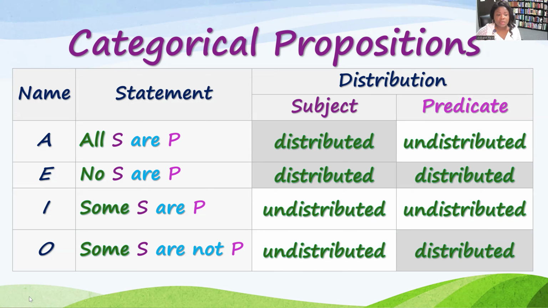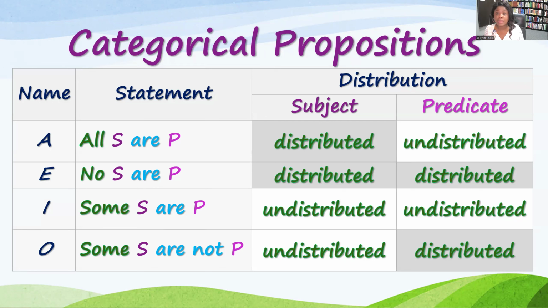And hopefully you see that there is a correlation between the quality and the quantity and the distribution. But don't forget that quality and quantity refer to the proposition itself. So the question would say, what is the quality and quantity of the proposition? But if you see what is the distribution of the terms, you are going to write that the subject term is distributed or undistributed, and the predicate term is distributed or undistributed.